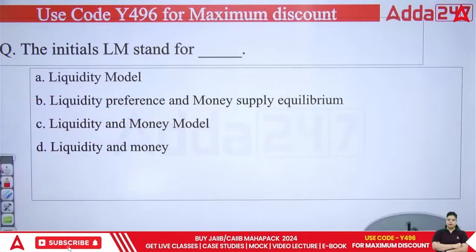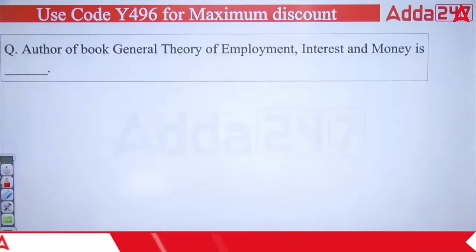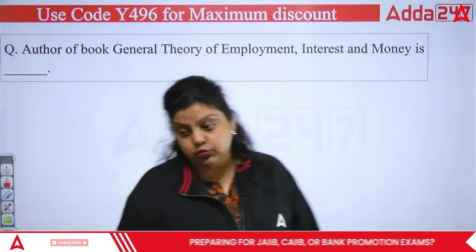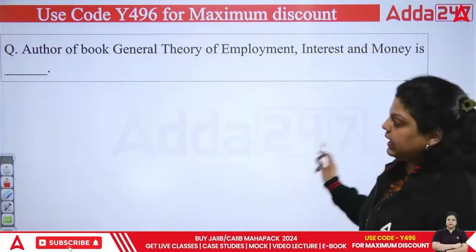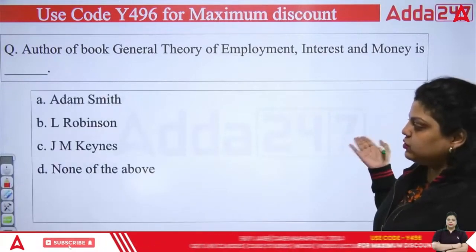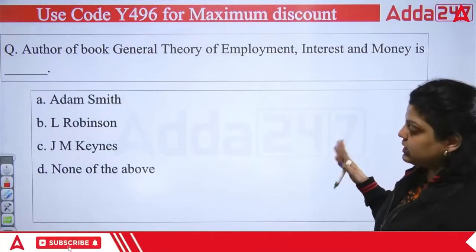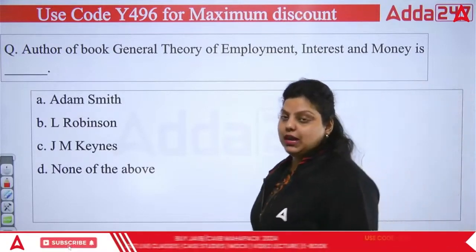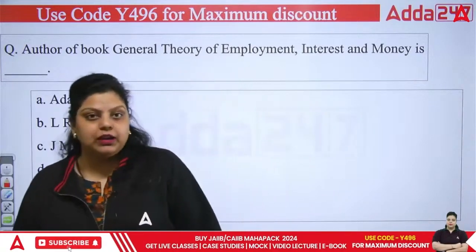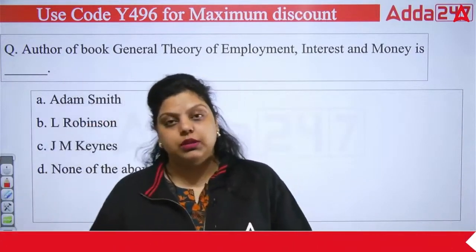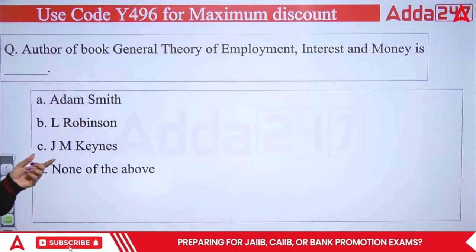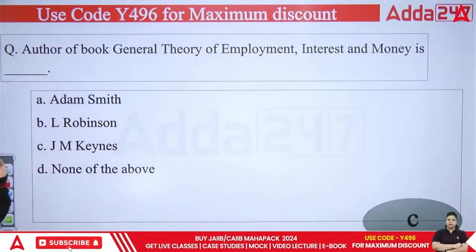That's the B. Okay. Now, the author of the book General Theory of Employment, Interest and Money is, who has written this book? The names of authors are Mr. Adam Smith, Mr. Lionel Robbins, Mr. J.M. Keynes, none of the above. And the right answer is Mr. John Maynard Keynes, who is known as the father of macroeconomics, who has given us the national income definition. He has written the book General Theory of Employment, Interest and Money. So your right answer will be C.